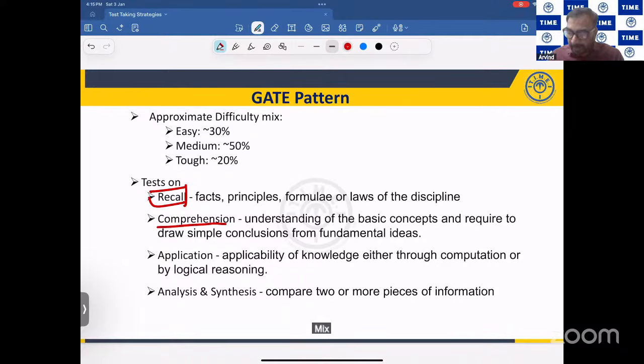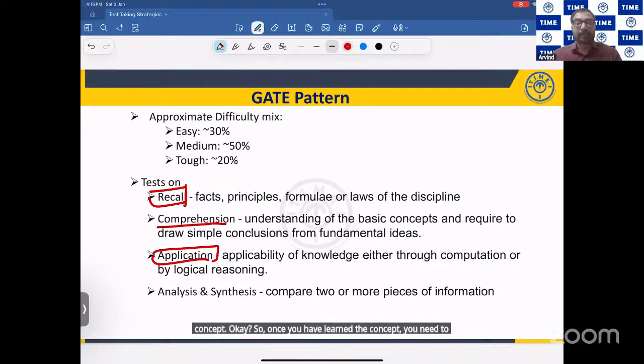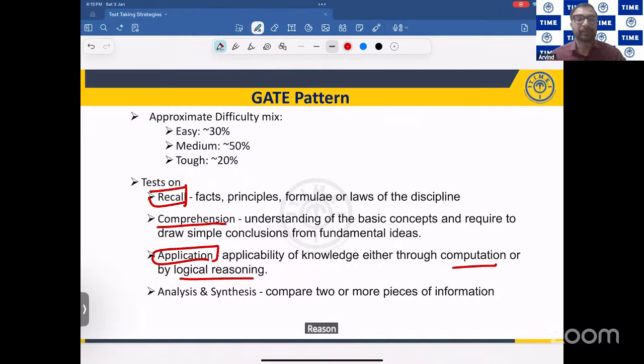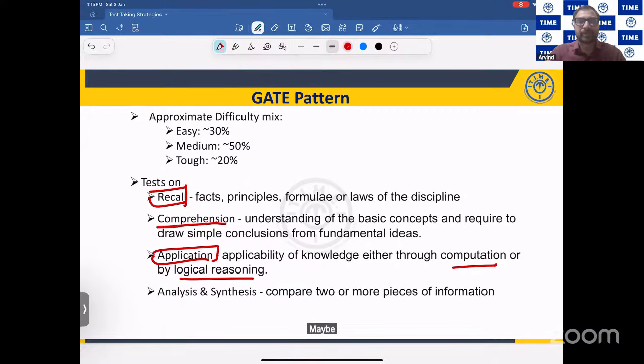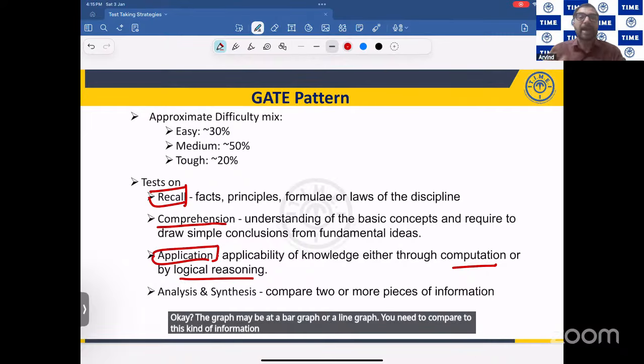Next one is application of the concept. Once you have learned the concept, you need to apply it. This applying can be of two things: either applying through computation or applying through logical reasoning. And the last one is analysis and synthesis. That is nothing but you will have information in two or three formats, maybe two or three graphs, maybe a table and a graph. The graph may be a bar graph or a line graph. You need to compare this kind of information and then get an answer.